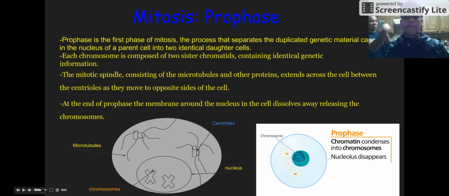Mitosis, prophase. Prophase is the first phase of mitosis, the process that separates the duplicated genetic material carried in the nucleus of a parent cell into two identical daughter cells. Each chromosome is composed of two sister chromatids containing identical genetic information. At the end of prophase, the membrane around the nucleus in the cell dissolves away, releasing the chromosomes.